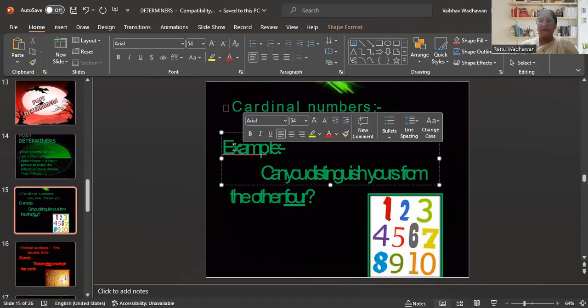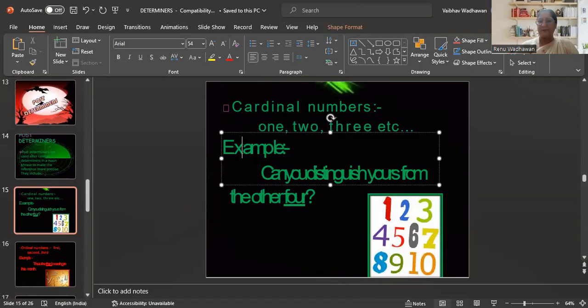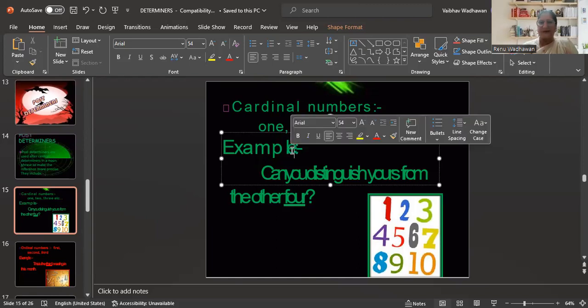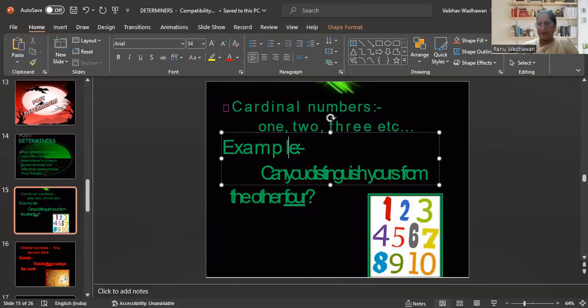Yes, correct. Like 1, 2, 3, 4, this is all. These all are what? These all are cardinal numbers. I hope you are understanding the cardinal numbers. You have all read them before, I guess. Fine, correct. Very nice.